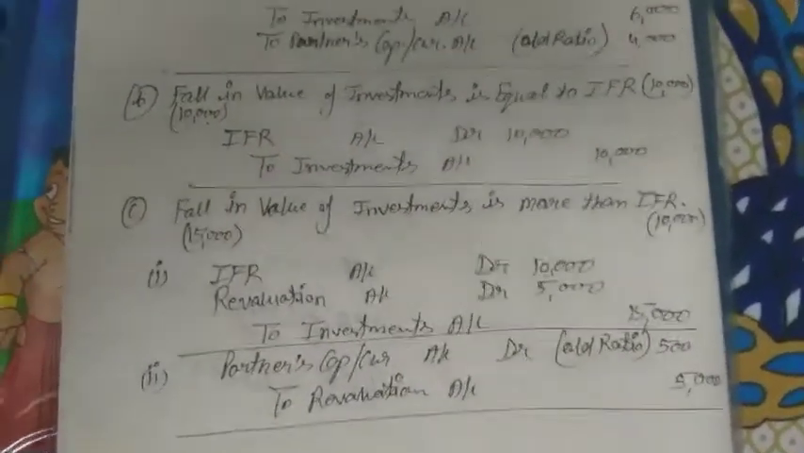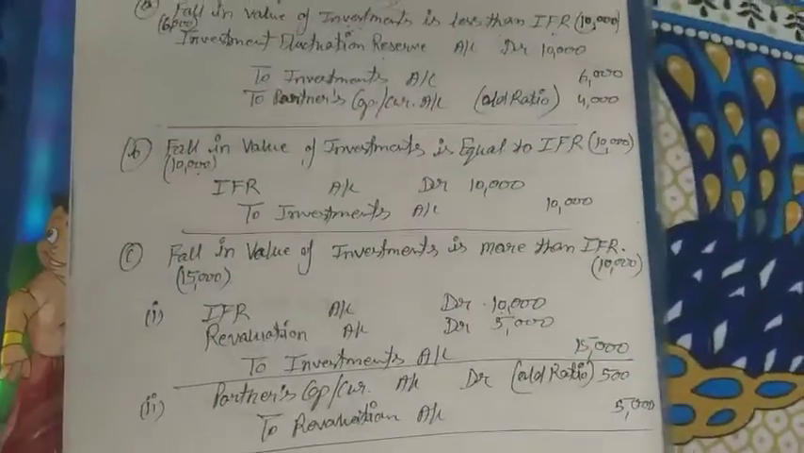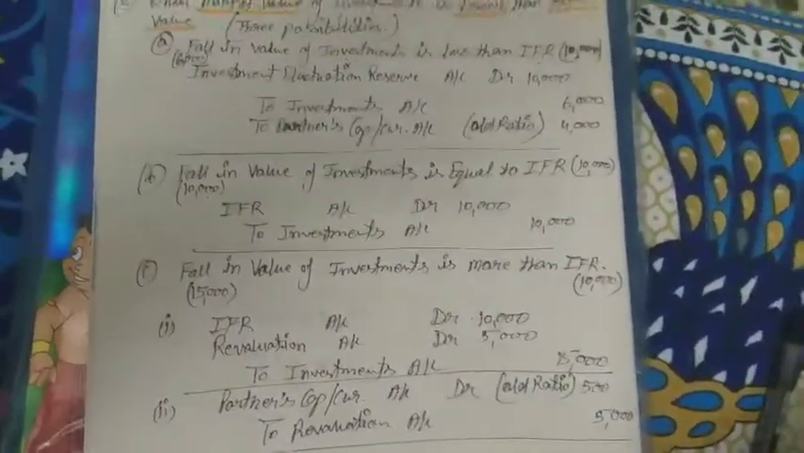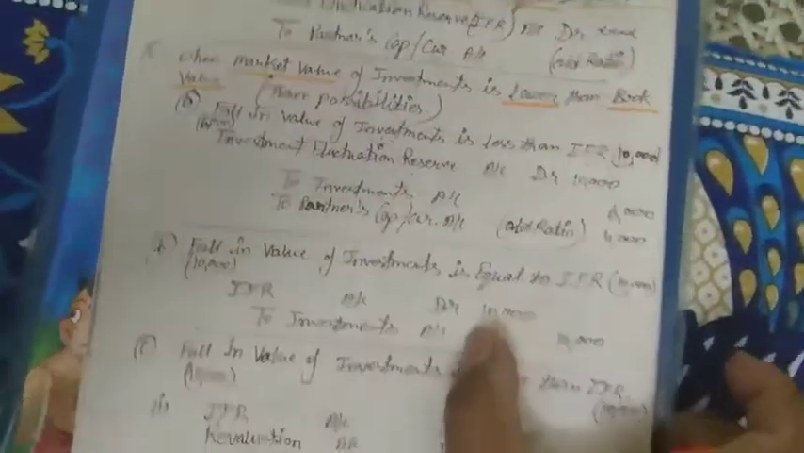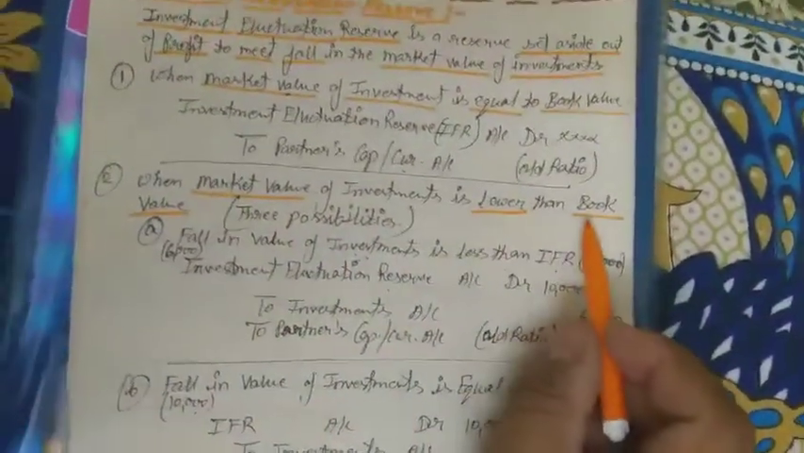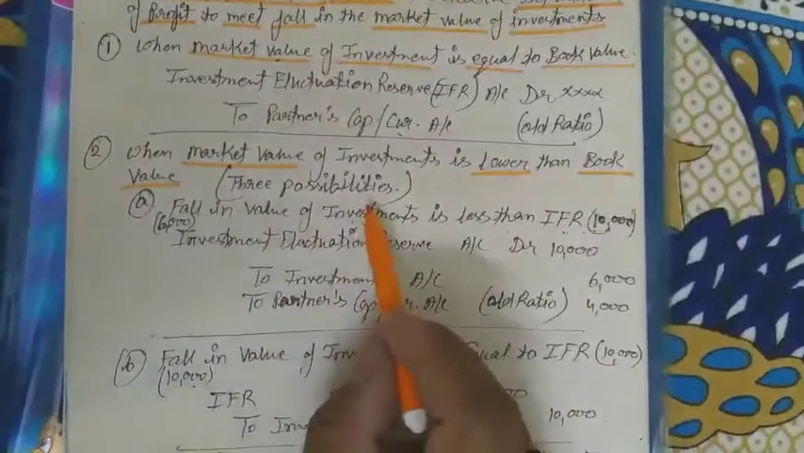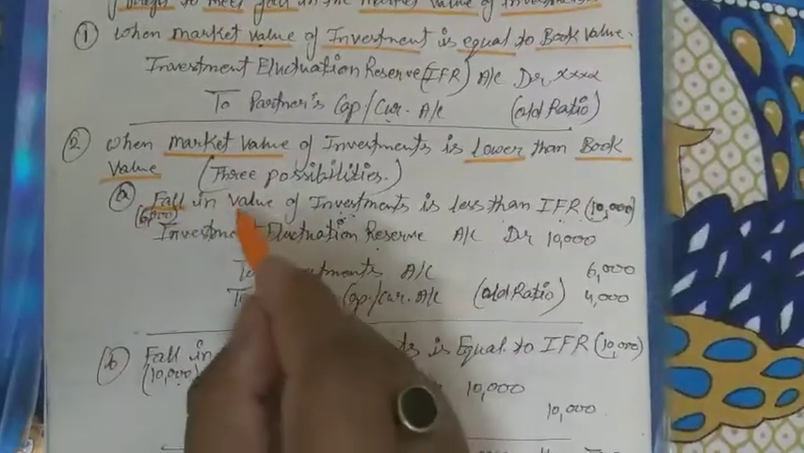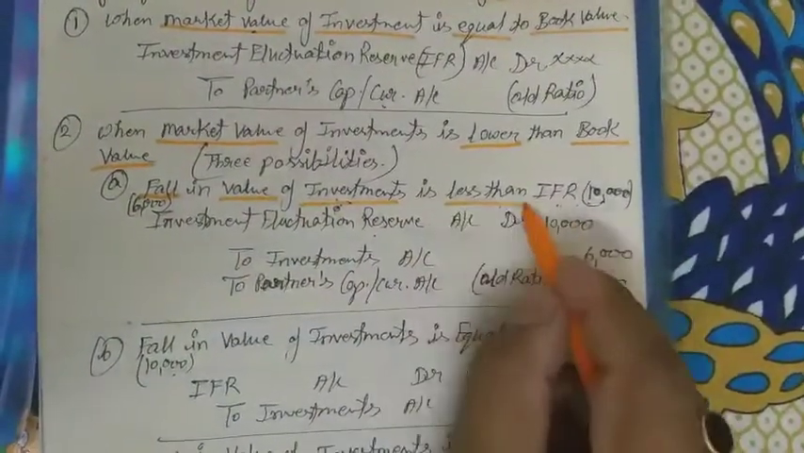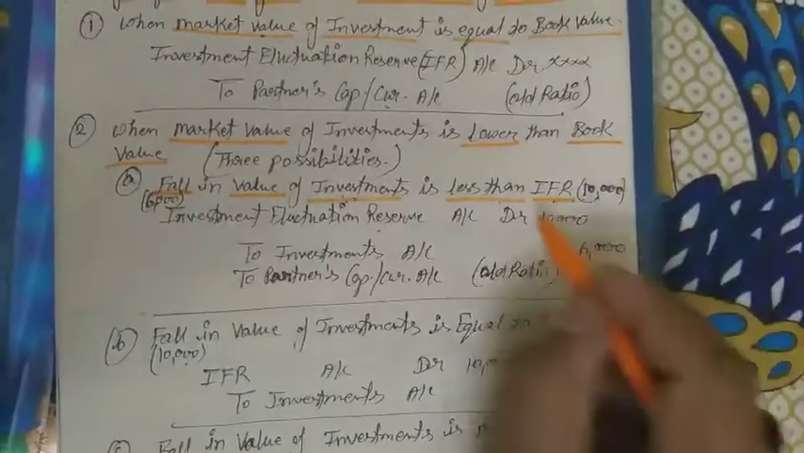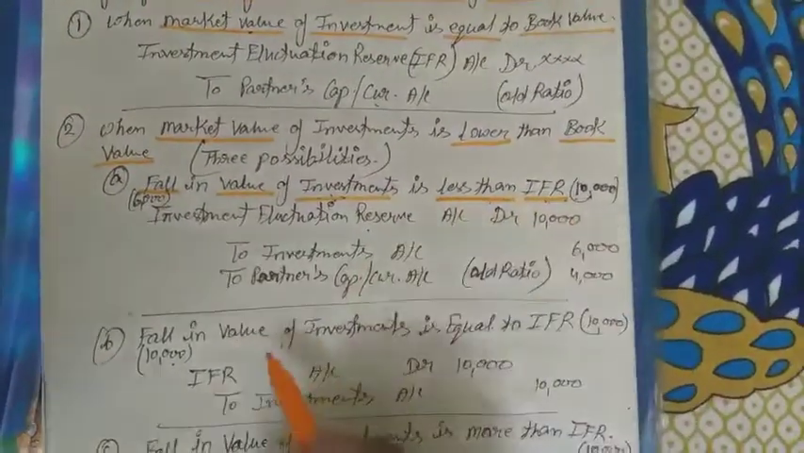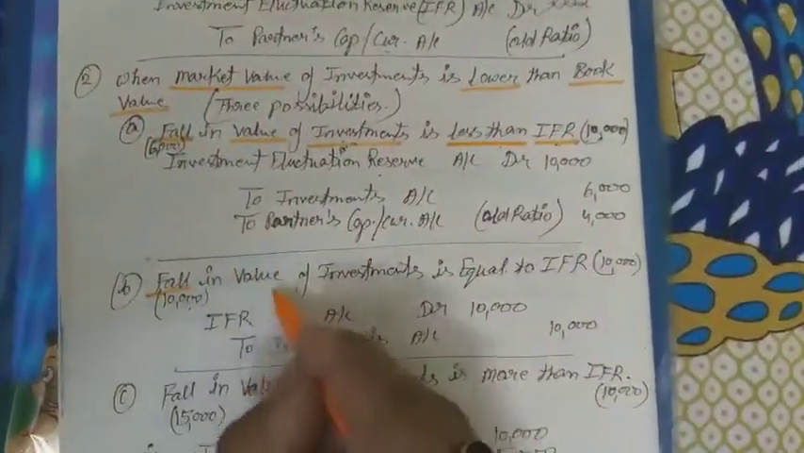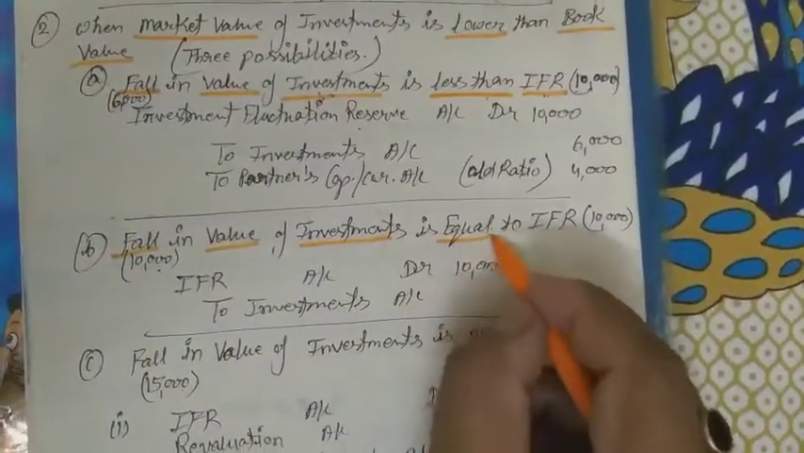These are the treatments of investment fluctuation reserve, and these are also very important, okay. So I am underlining some important points over here. Now you can see, when the market value is lower than the book value, then 3 possibilities are there. First one is when the value of investment falls and is less than IFR, then what will be the journal entry? This journal entry we have to pass. Fall in value of investment is equal to IFR.